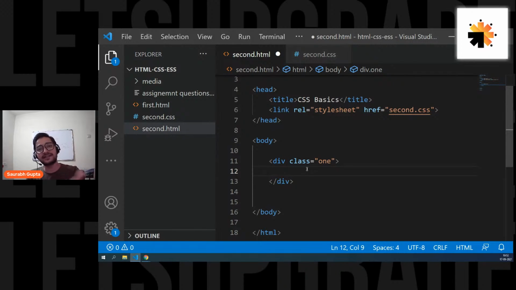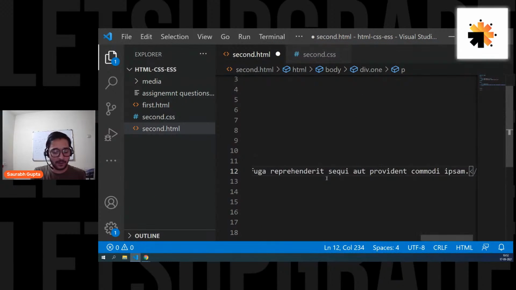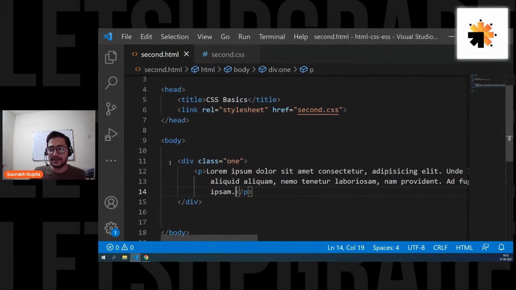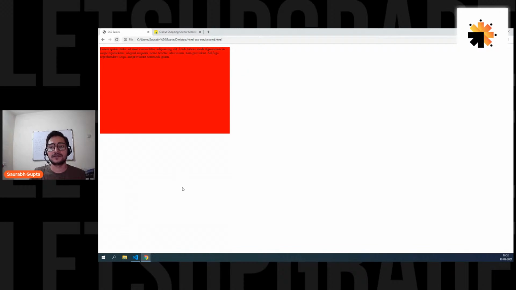You can create a box inside a box, and then inside that you can create an image or a text, whatever you want. For example, I can put a P inside it, and that will be contained inside that box. Now, inside my box, I have a P element. It has a lot of text. See now that paragraph is properly contained inside that box. So your container is containing the element properly. And if you move this box, the P element, the child element, will also move.